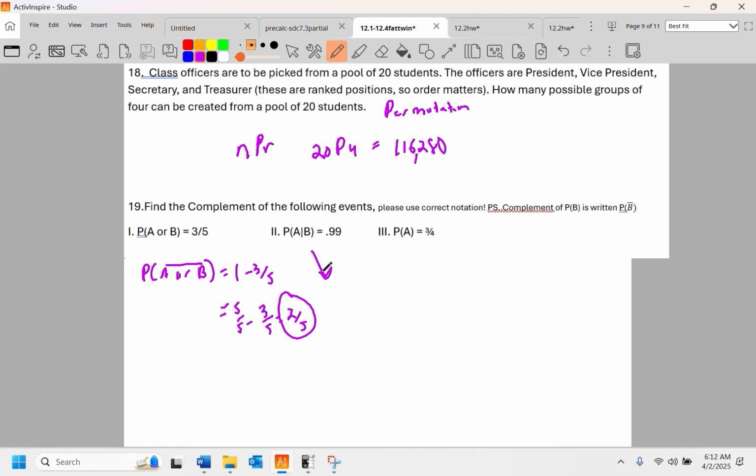This one would be kind of hard, funny to write. The complement of A given B bar. It's gonna be 1 minus 0.99. And I'm sure you're gonna go push buttons in a calculator, but it's gonna be 0.01. This one would be the probability of not A.